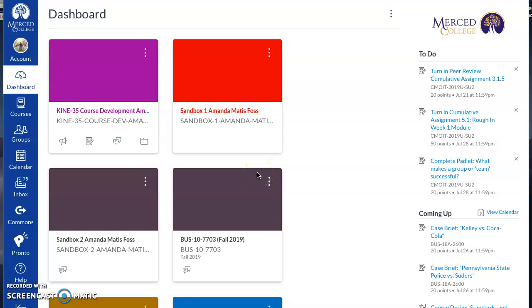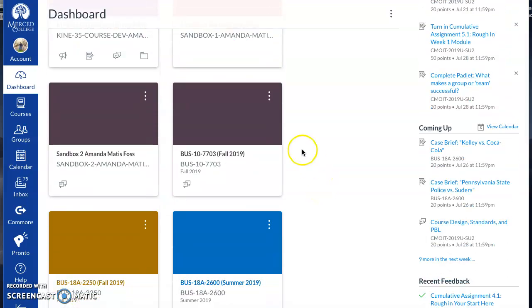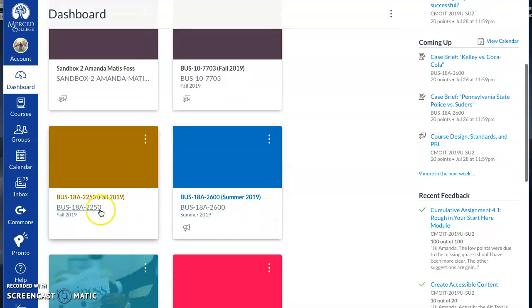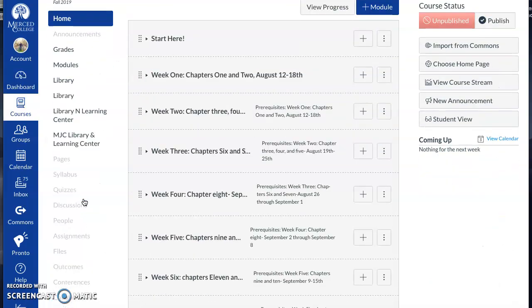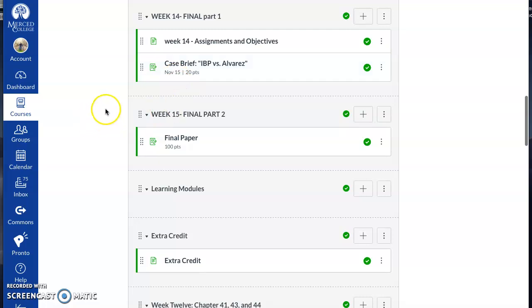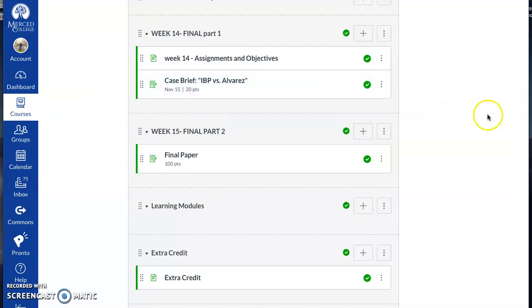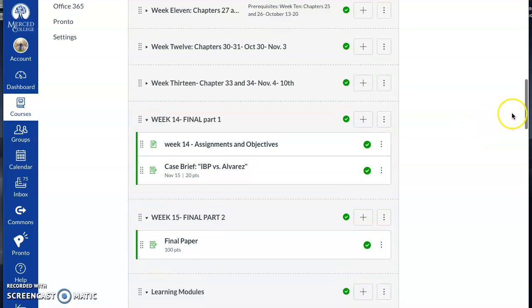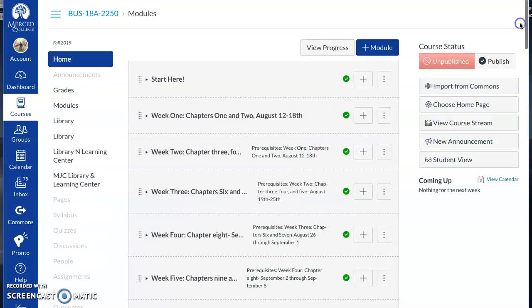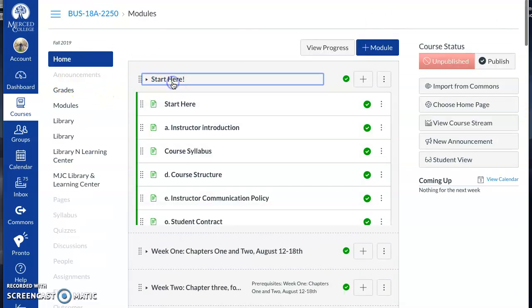Hi everyone, so this is the navigation video to get around Canvas. I'm starting here on my dashboard and you're just going to click into the class. So we are going to go in to business law and it's loading. So it's going to take you to this home page and you're going to see the Start Here menu.